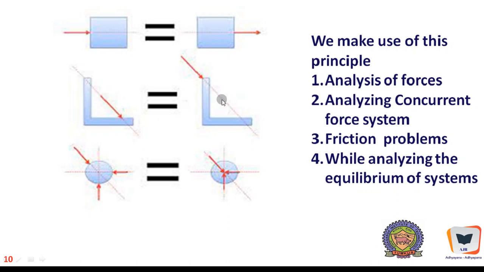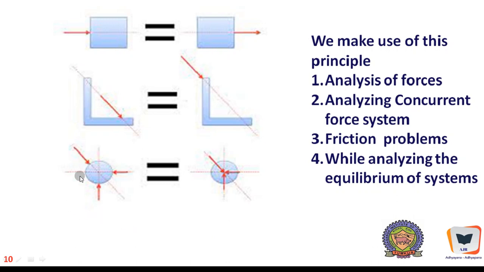For some reason we can just move this force along the line of action, and however its point of application is changed. It's acting over here. As far as the external equilibrium of this L section, the placement of this load anywhere along this line of action doesn't matter, doesn't alter the final results.